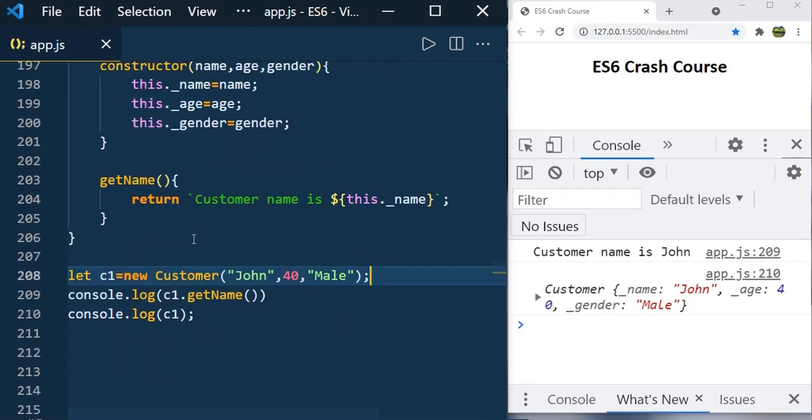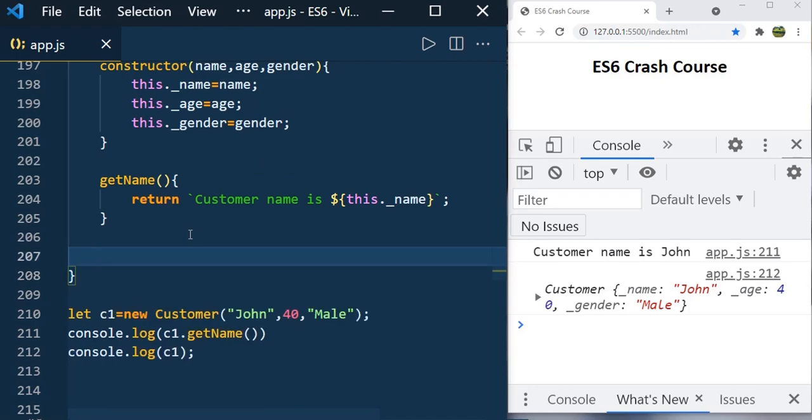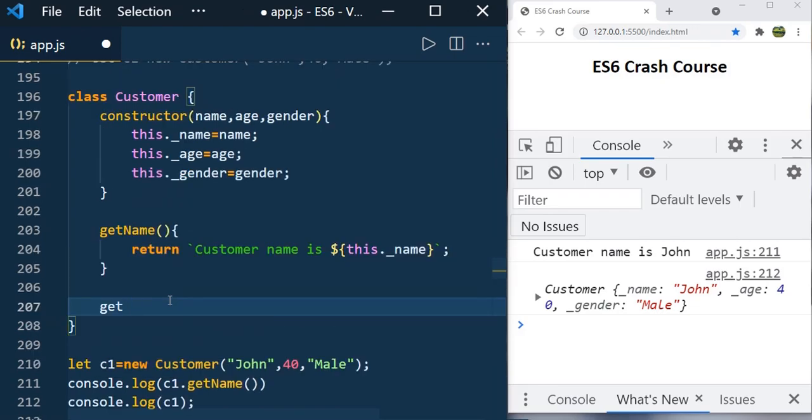We are going to see how to add the getters and setters. So using getters and setters, you can achieve the encapsulation. So encapsulation is nothing but providing whatever is required and hiding the data that is not needed to be exposed to the outside world. It's about securing the data. You can add the getters, so just use the get keyword. You can't have the same name that you used in the property. Like here, this._name is there, so you can't use _name for the getter or setter.